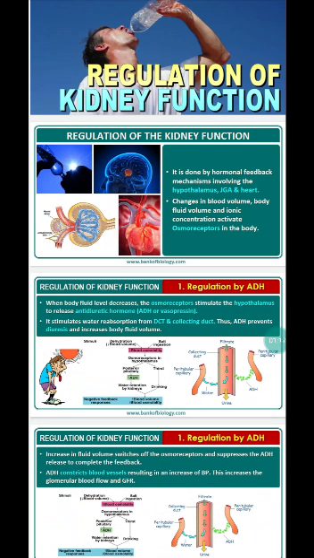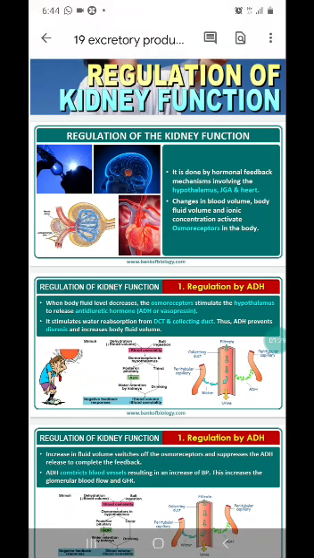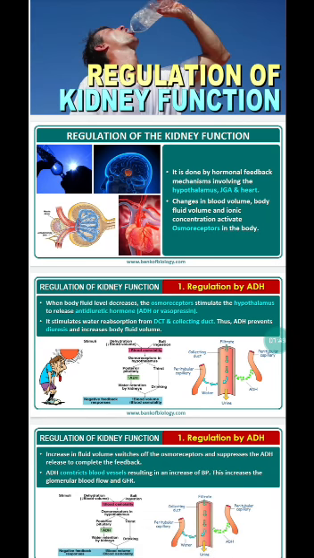These osmoreceptors will detect the change in blood volume, and this will stimulate the hypothalamus of the brain to release ADH.